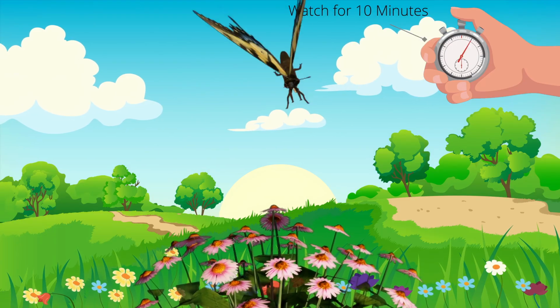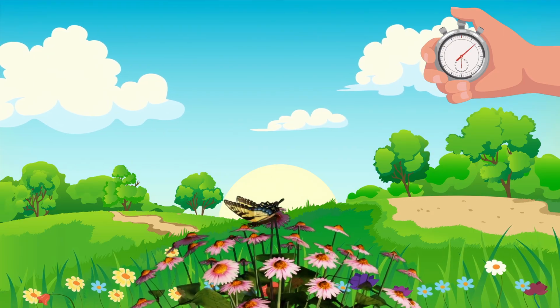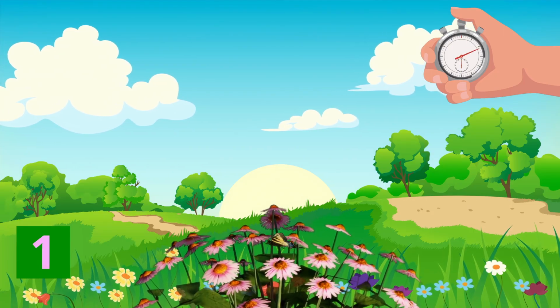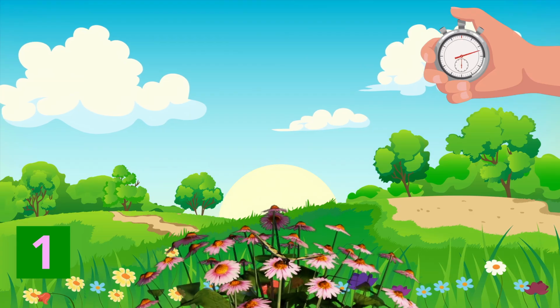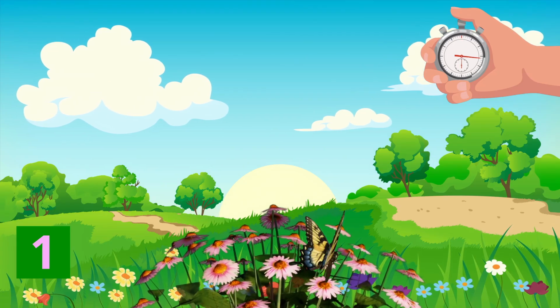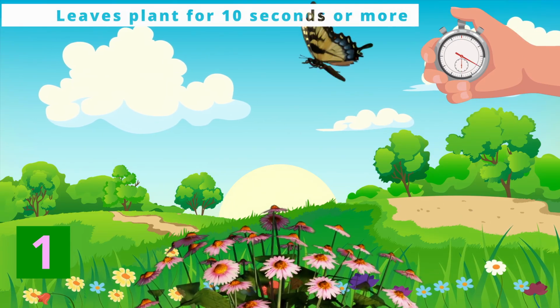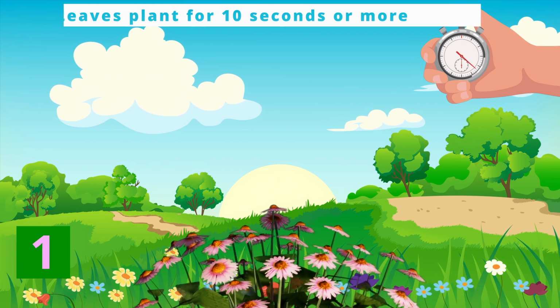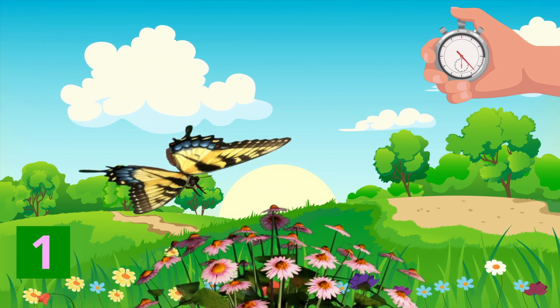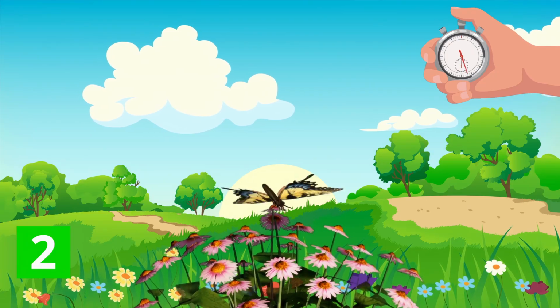Each time a pollinator visits your plant and touches one or more of its flowers, that will count as one visit. A pollinator can visit multiple blossoms in a single visit if it quickly moves from flower to flower. However, if a pollinator visits a flower, then leaves that plant for 10 seconds or more, and then returns to a bloom on the same plant, that is counted as 2 different visits.